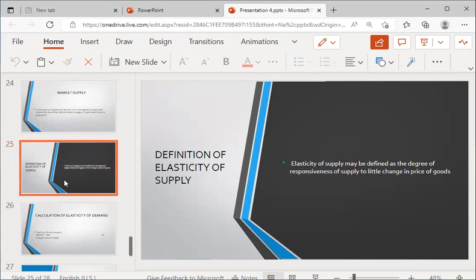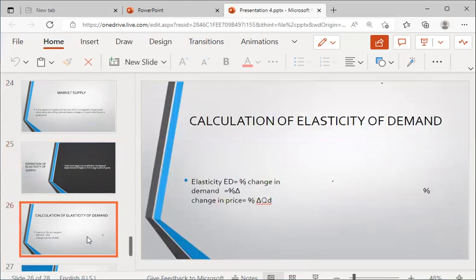Definition of elasticity of supply. Elasticity of supply may be defined as the degree of responsiveness of supply to a small change in the price of goods. How to calculate elasticity of demand? Elasticity of demand, ED, is equal to the percentage change in quantity demanded over the percentage change in price.